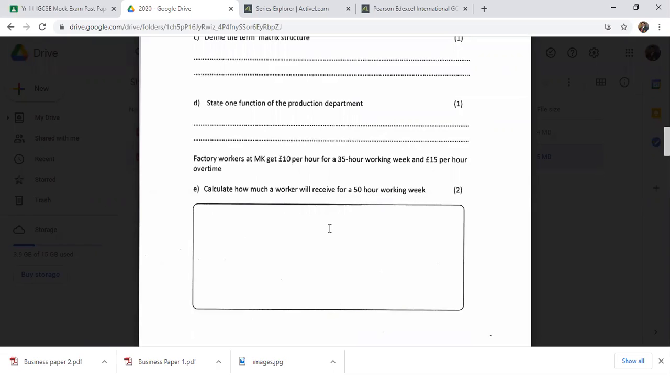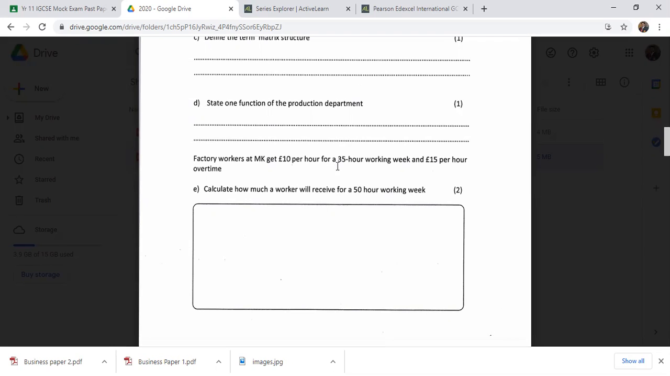So now think that the normal rate applies for 35 hours. So what are the overtime hours? 50 minus 35. One particular worker actually works 50 hours a week. Then overtime hours, how much? 50 minus 35, 15. So then you have to multiply: 35 into 10 is 350. Then 15 into 15 is 225.